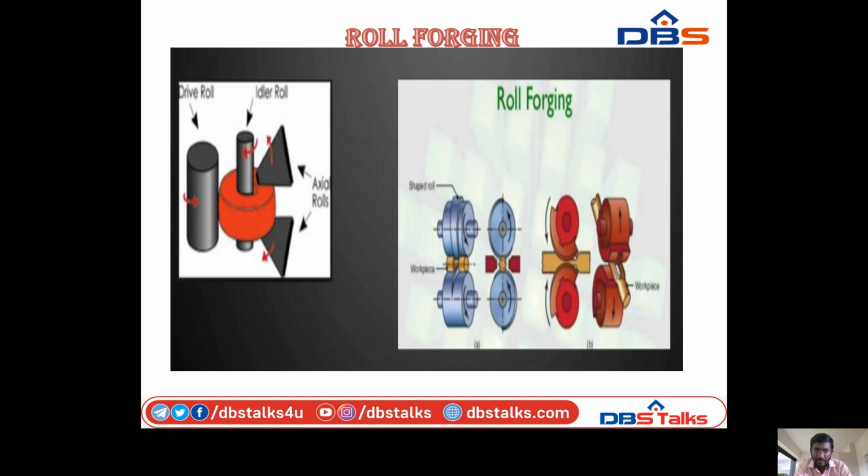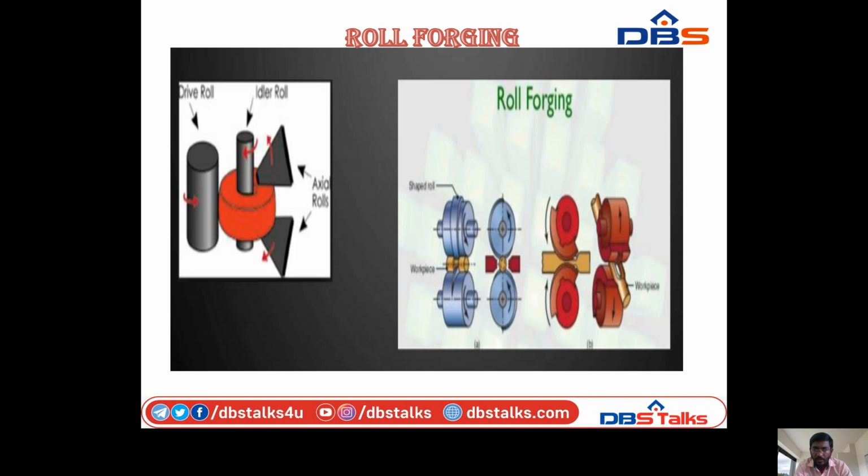The workpiece is small in length. When the speed of the roll increases and the roll rotates, the length will change. Then it passes to the next roll. So this is the side view of the roll, the front view of the roll and the side view of the roll. The roll rotates and the workpiece will be changed to the required shape.